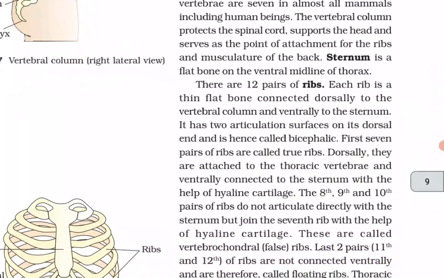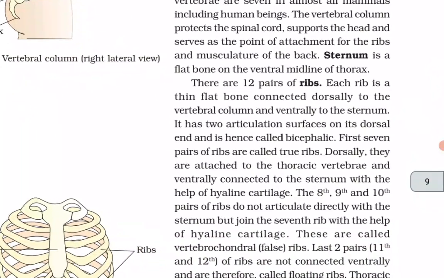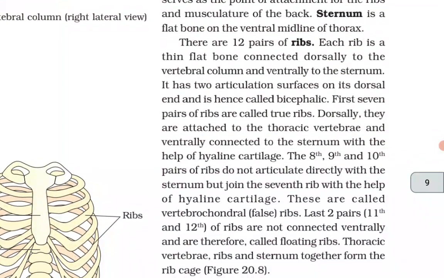Sternum is the flat bone on ventral midline of the thorax. There are 12 pairs of the ribs. Each rib is a thin flat bone connected dorsally to the vertebral column and ventrally to the sternum. It has two articulation surfaces on its dorsal end and is hence called bicephalic.